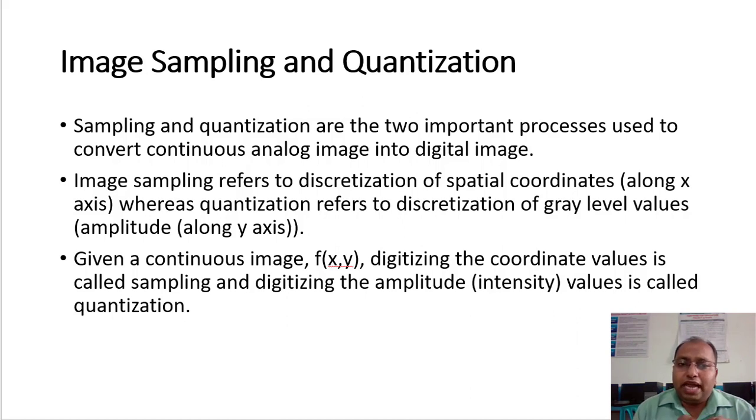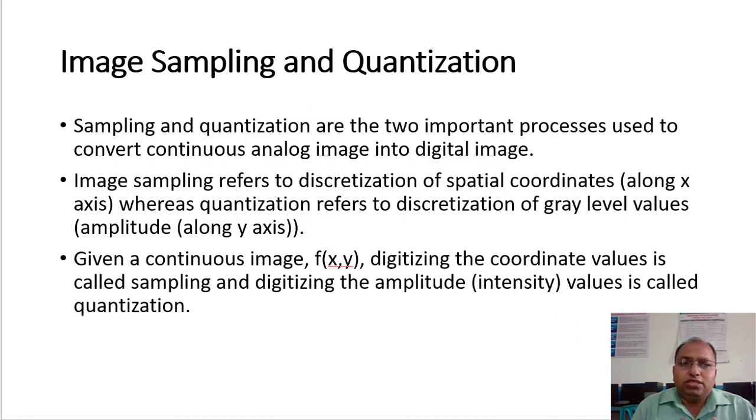Remember that sampling is in one direction: we sample the signal, on the x-axis the time is there, and for the time duration we take the samples, right? Once we have taken the samples, the output of this sampler is fed to the quantizer.